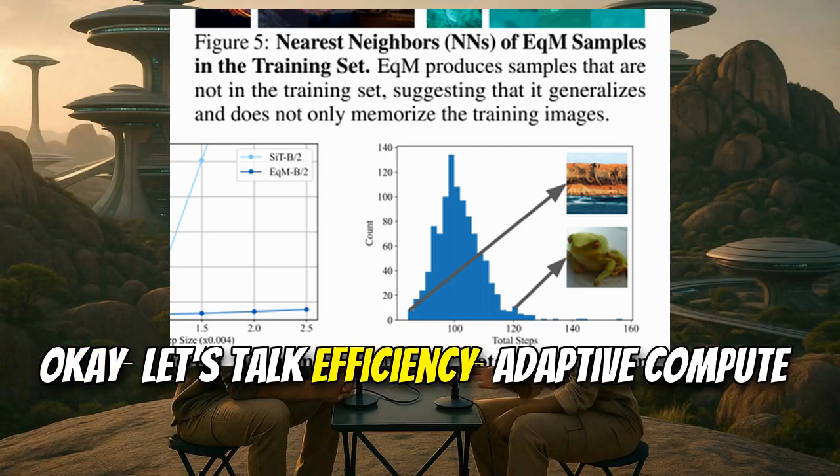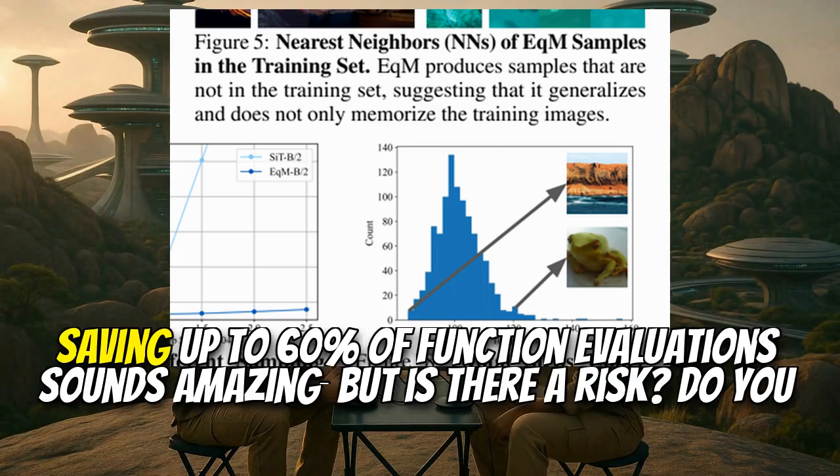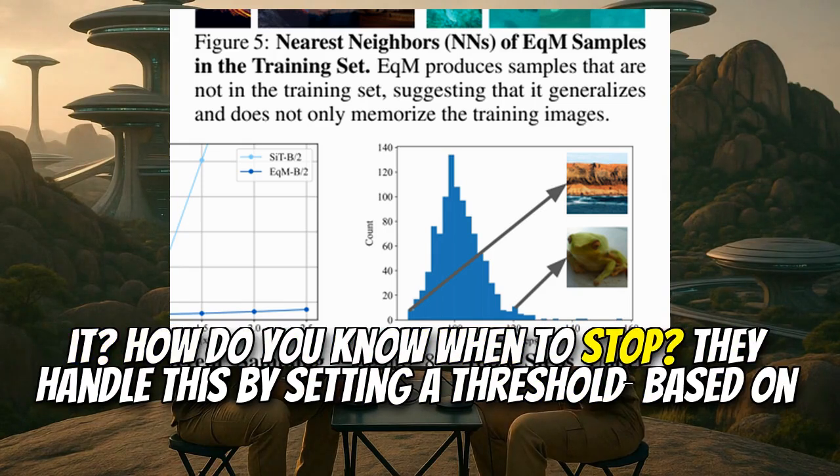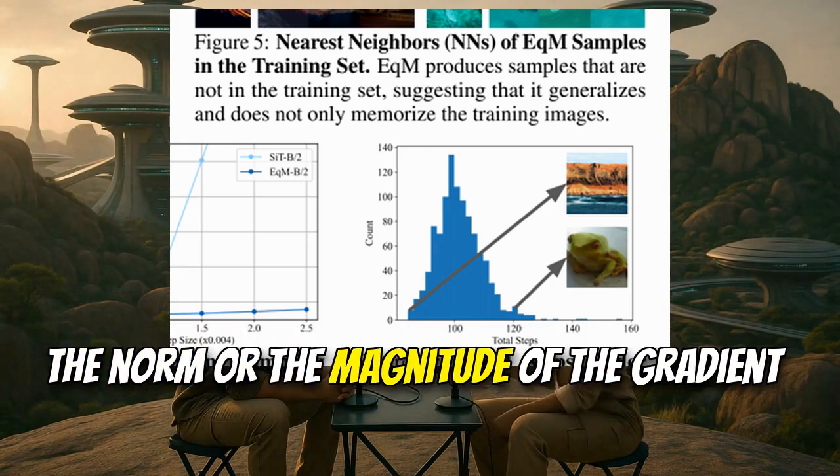Okay, let's talk efficiency. Adaptive compute. Saving up to 60% of function evaluations sounds amazing, but is there a risk? Do you potentially stop too early and hurt image quality? That's the critical question, isn't it? How do you know when to stop? They handle this by setting a threshold based on the norm, or the magnitude, of the gradient.